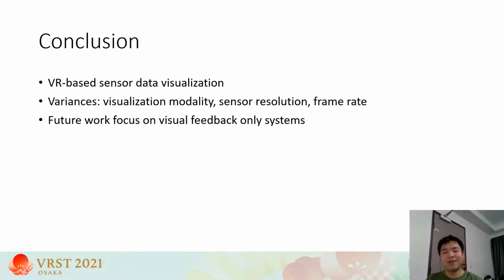In conclusion, this paper investigates the effect of variances in real-time VR-based sensor data visualizations on user performance in an assembly task. The variations include visualization modality, sensor resolution, data compression, and frame rates. In addition to RGB and depth image streams, the VR-based system was shown to transfer color point clouds in real time. Future work will focus on investigating remote robot control tasks that require participants to solely rely on visual feedback.